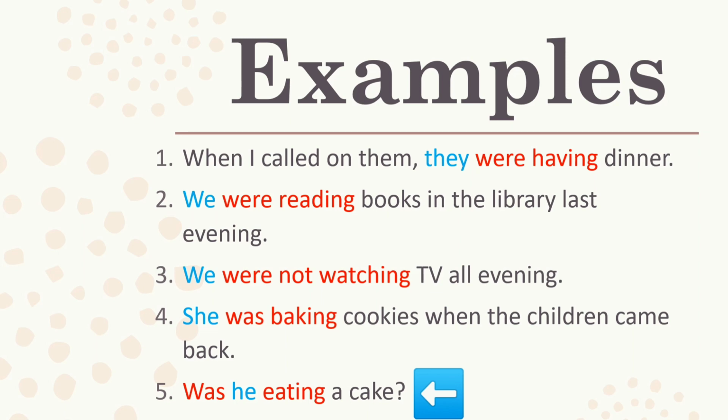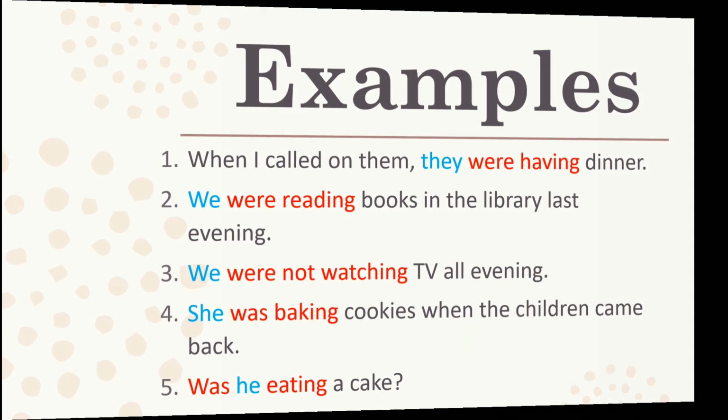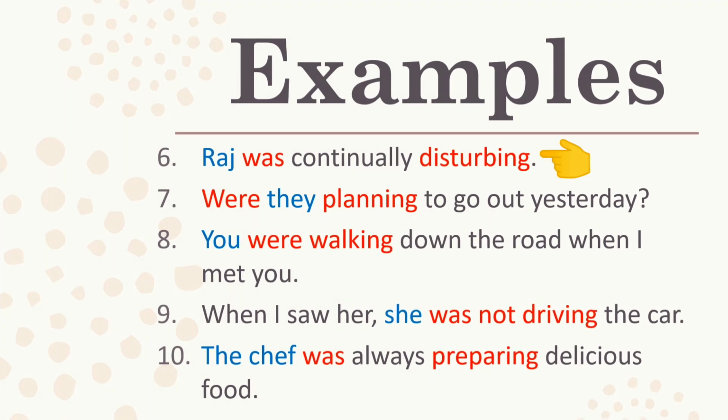Was he eating a cake? He again is a third person singular subject, so was is used, and eating is ing form of the verb eat. And since this is an interrogative sentence, was is used before the subject he. Raj was continually disturbing.